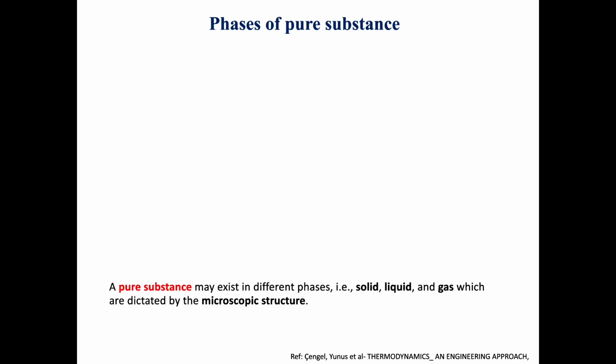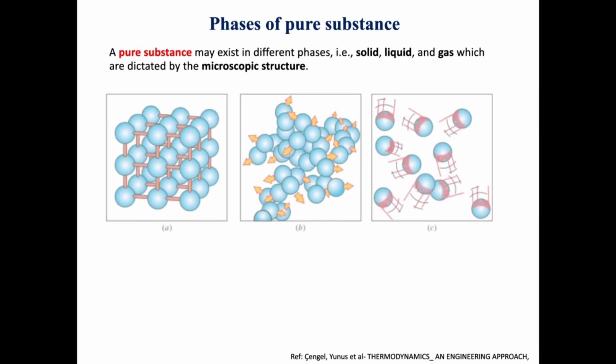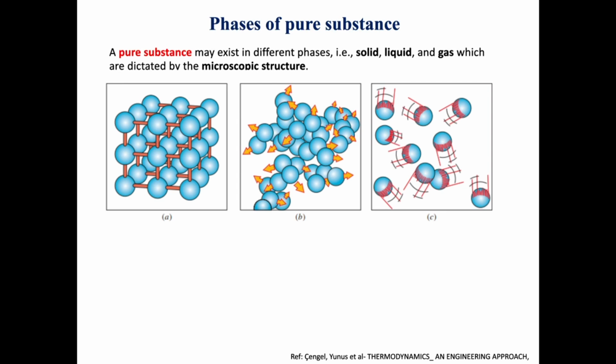Going to phases of a pure substance. Since we were kids, since we were in school, we learned that there are three phases, which are solid, gas, and liquid. So a pure substance may exist in different phases, like solid, liquid, and gas, which are dictated by the microscopic structure. There are three pictures representing the three phases of matter or of a pure substance.